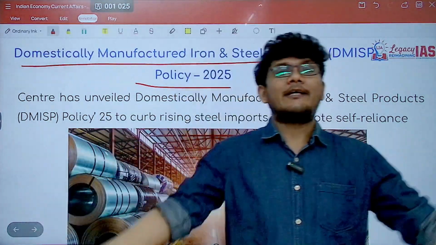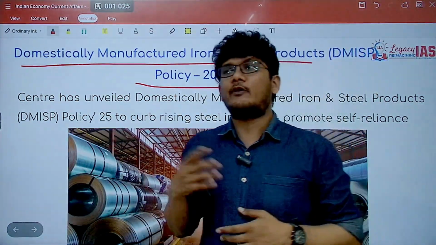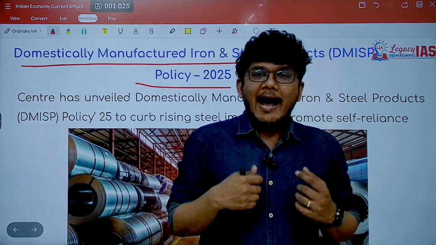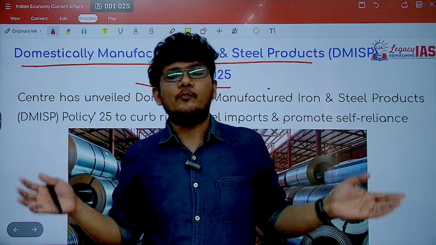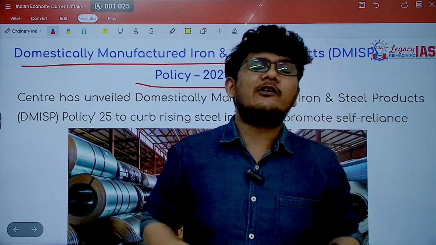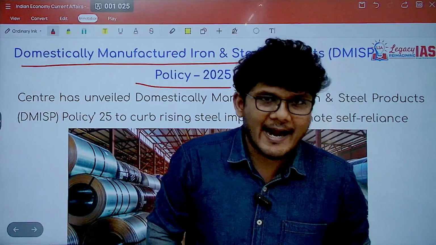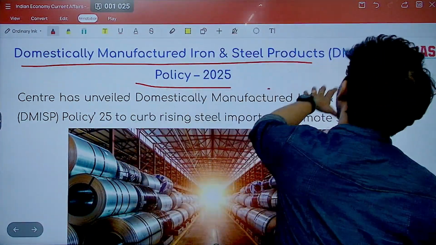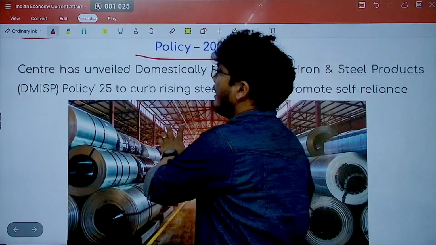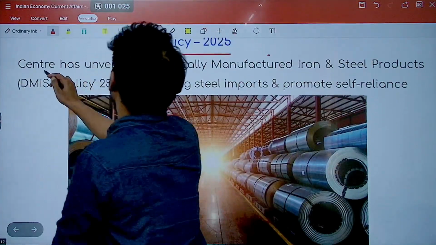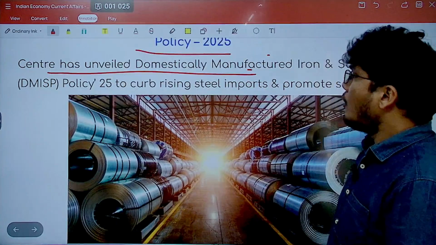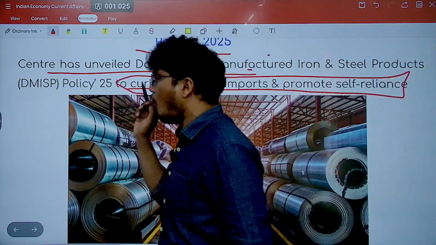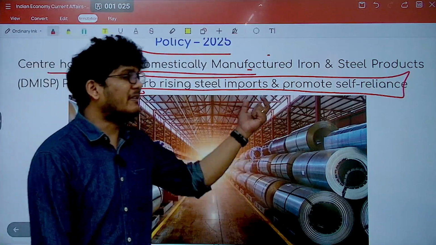Now we need to ensure that we get enough steel so that we don't have to import, or the import at least goes down. We also want to boost our own steel industries so that they also do well. Keeping all that in mind, this DMISP policy has come in, wherein the Centre has unveiled the DMISP policy to curb the rising steel imports and to promote self-reliance, Atmanirbharta.